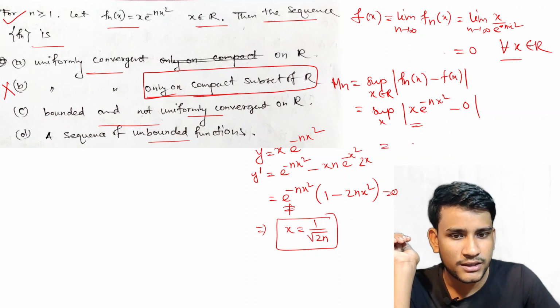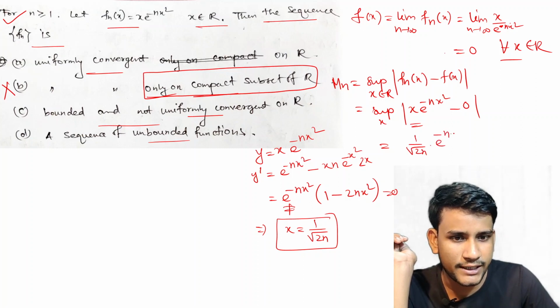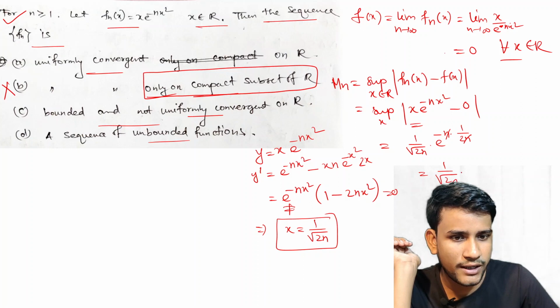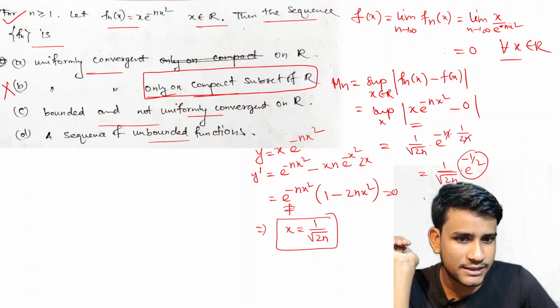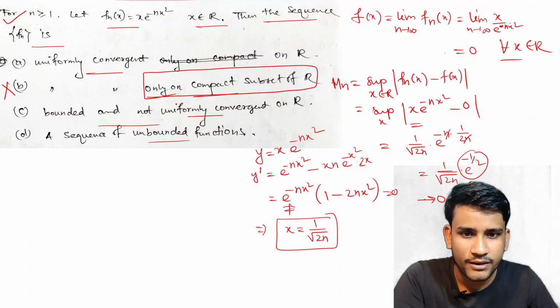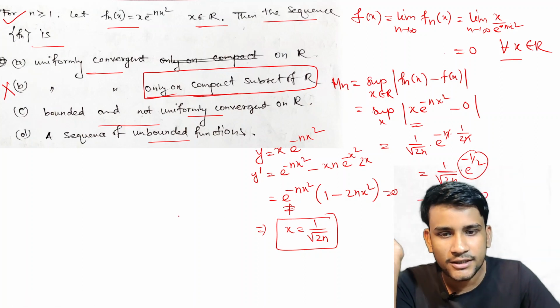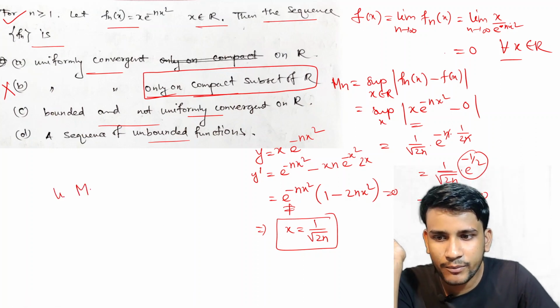So if we put x equal to 1 by root of 2n, into e to the power minus n x square, where n x square means 1 by 2, this is simply 1 by root of 2n into e to the power minus half. This e to the power minus half is a fixed value, and 1 by root of 2n tends to 0 as n tends to infinity. So limit of Mn is equal to 0.